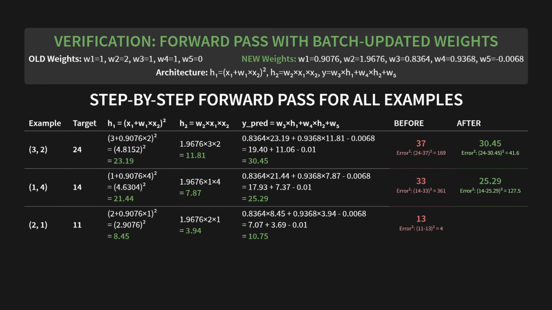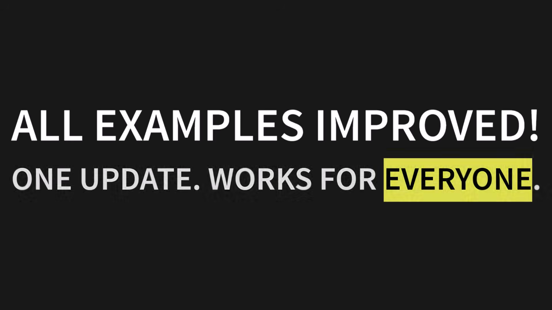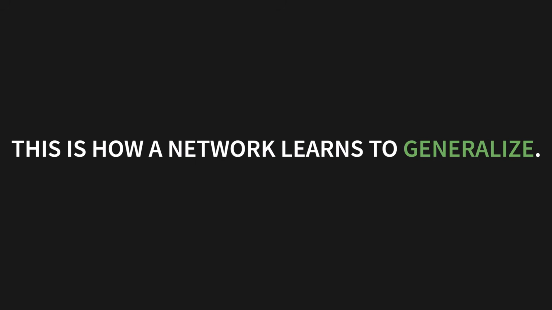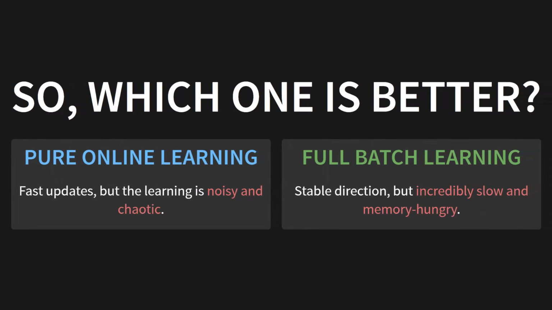For the second one, the error drops from 361 all the way down to 127. And for the third example, the error practically disappears, dropping from 4 to just 0.06. All examples improve with a single batch update, one update, and it works for everyone. This is how a network learns to generalize. So, which one is better?